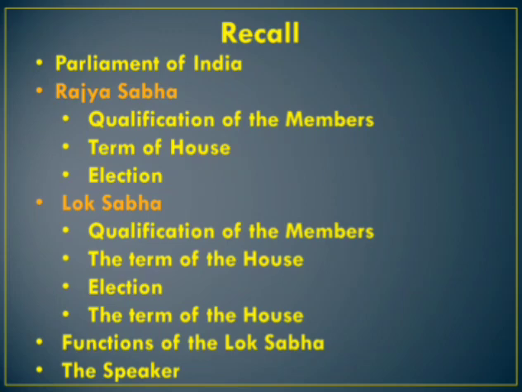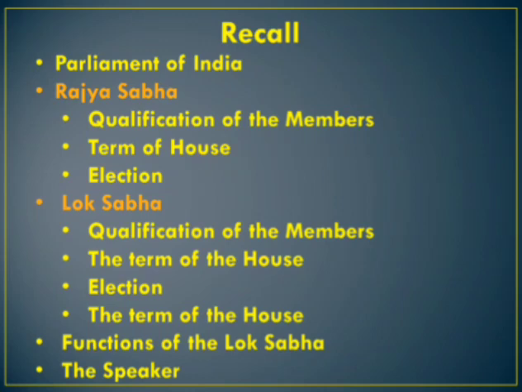How many members are there in the Rajya Sabha? 250 members. Out of this, 238 represent the states and the union territories, elected by the method of indirect election. Then 12 members are nominated by the President, persons having special knowledge or practical experience in the field of literature, science, sports, art and social service.